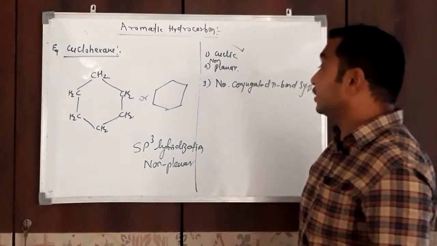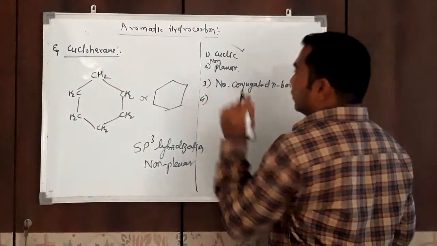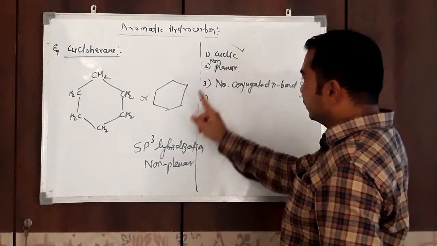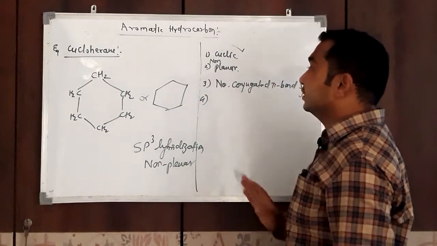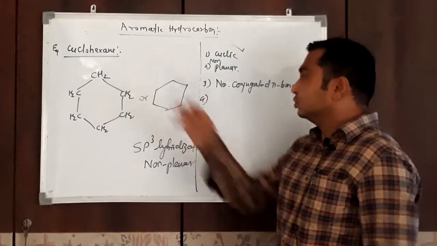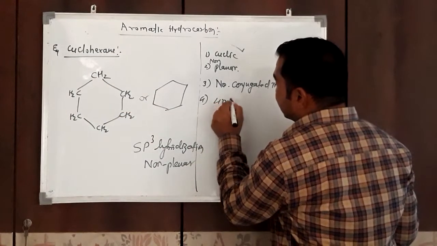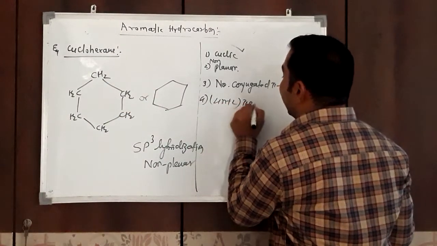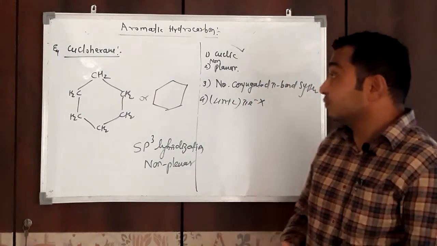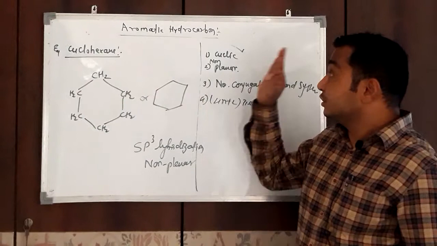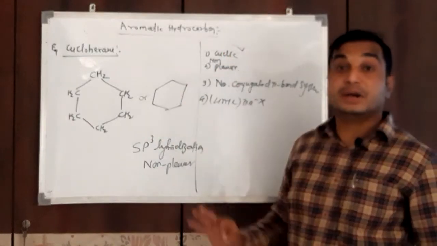So it is non-conjugated. So this compound only satisfies the first condition, the remaining conditions are not satisfied. It also does not satisfy the 4n plus 2 pi electron rule. Therefore cyclohexane is not an aromatic compound.